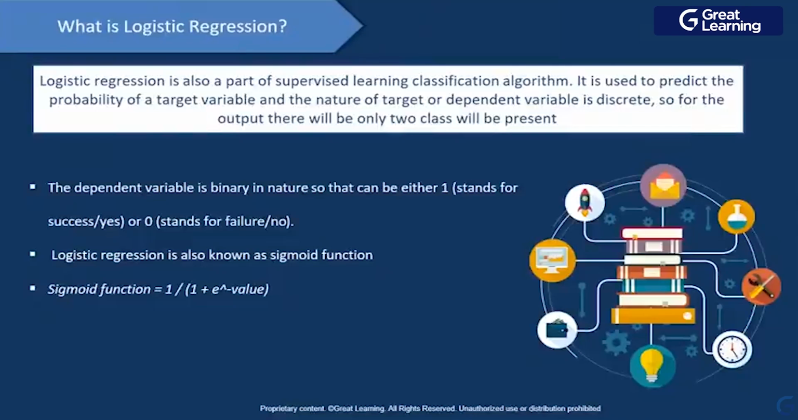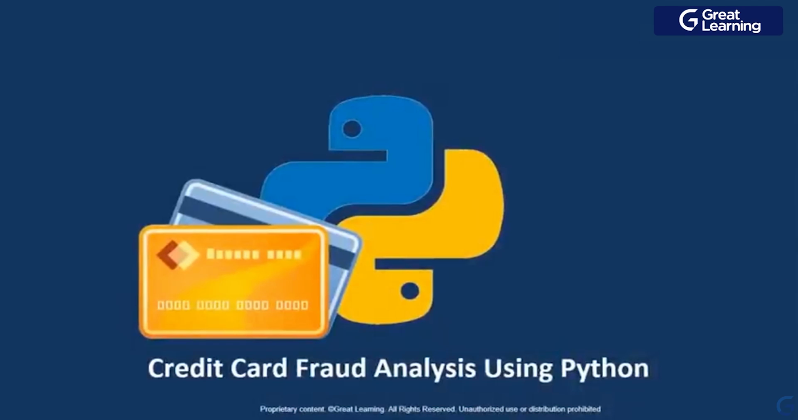In logistic regression, we have a function called the sigmoid function. We use this function to make our ROC curve. There is a curve in logistic regression, known as the ROC curve, and that curve is actually made by the sigmoid function, that is 1 by 1 plus e to the power minus value. I think you understand the concepts of machine learning and logistic regression. Now we can implement them on the actual data set.